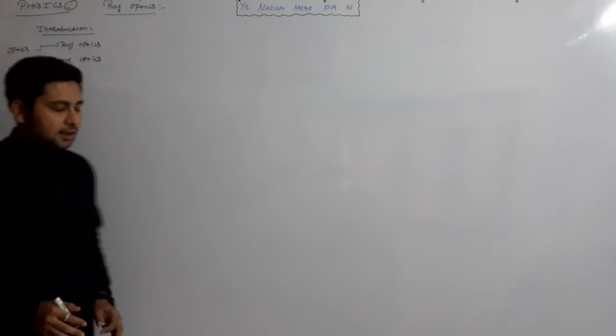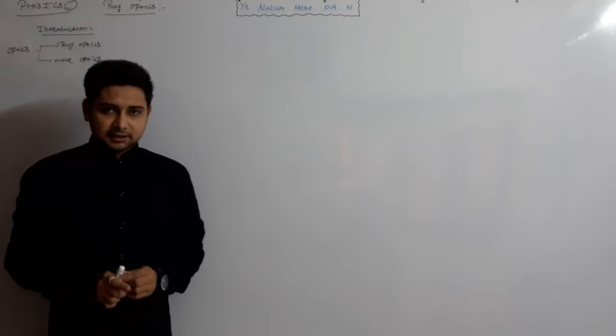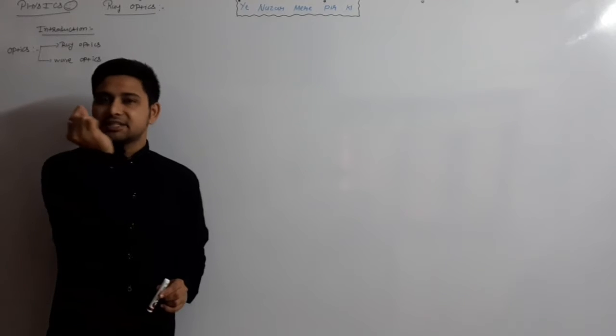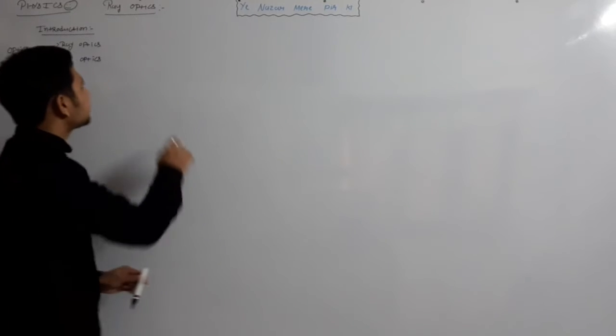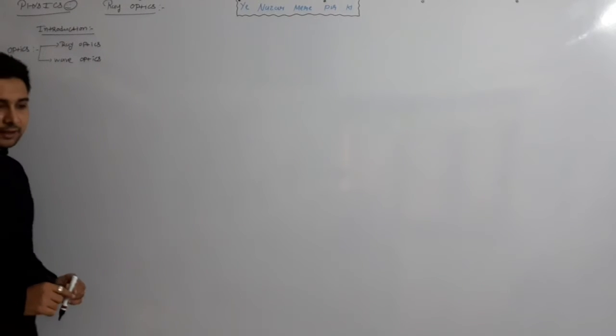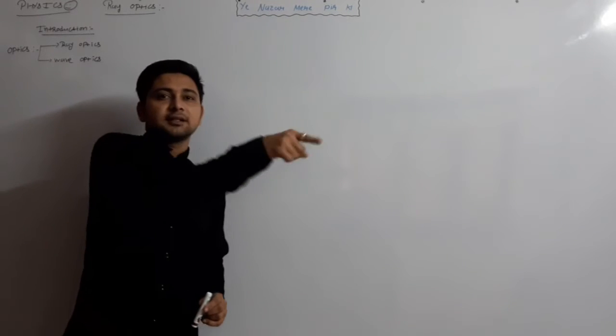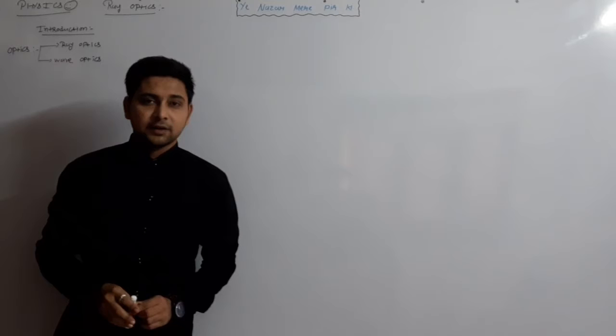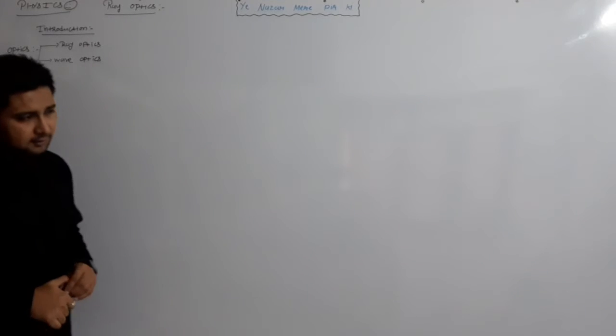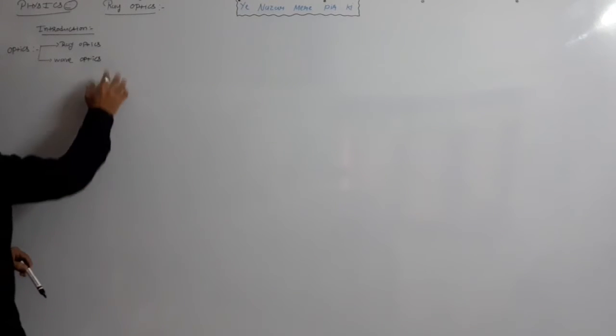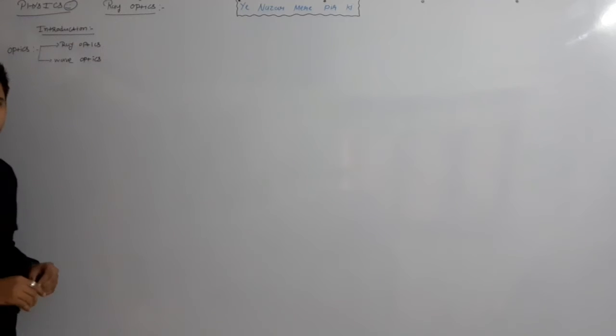You know that if light is traveling in a straight path, it is known as a ray, and when light is traveling like this, then it's called a wave. Then why do we consider light as a ray? Simple logic.